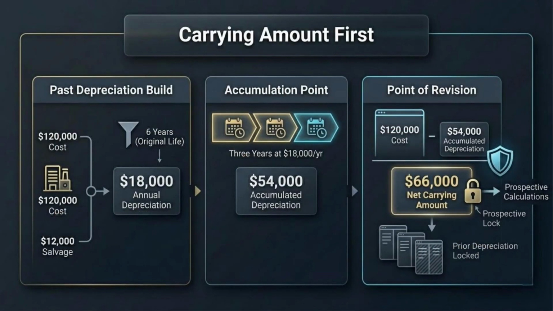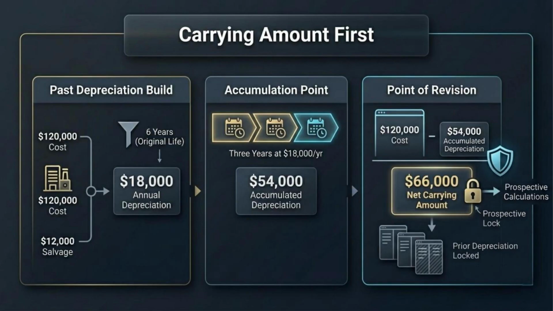Before calculating the new depreciation expense, we first need the carrying amount. Original cost is $120,000. Original salvage value is $12,000. So the original depreciable amount was $108,000. Over 6 years, straight line depreciation was $18,000 per year.